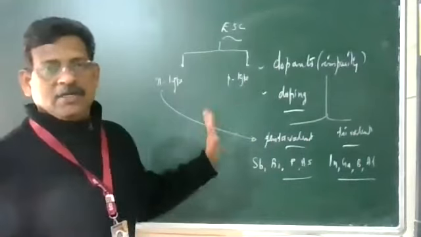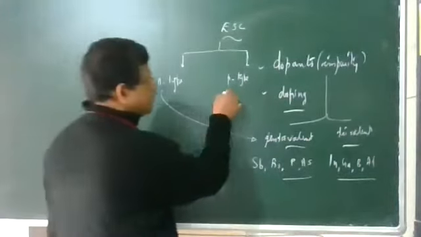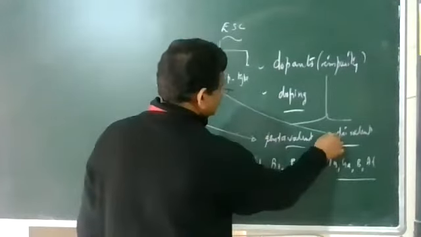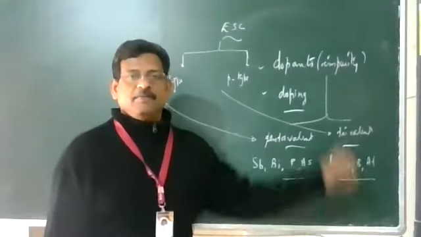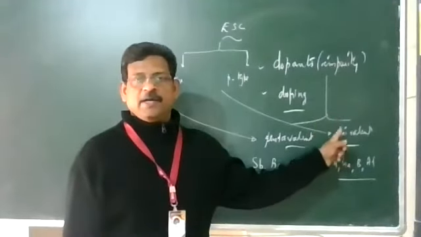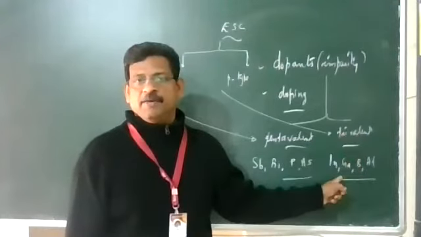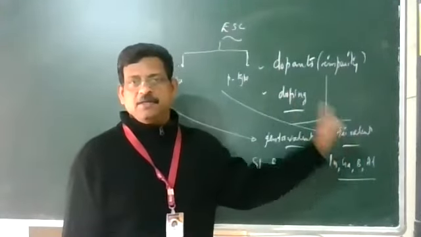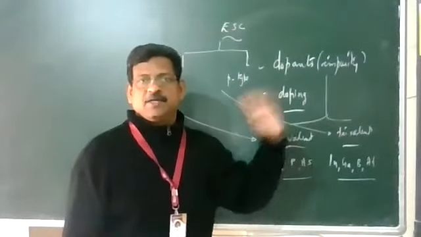Arsenic, you add, you get N-type. P-type semiconductor is obtained by adding trivalent impurities to the semiconductor. Example, add indium, we get P-type. Add aluminum, a trivalent impurity, we get P-type semiconductor.